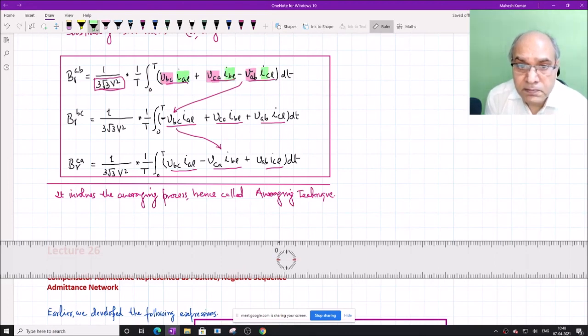Just multiply, take an alternate negative sign for the second and third terms, average over a period, and divide by the factor 3 root 3 B square, and it is equal to B gamma AB, B gamma BC, B gamma CA. Now these are quite a well implementable form because we simply substitute the real time domain quantities into the expressions and find out the value of the compensator susceptances.